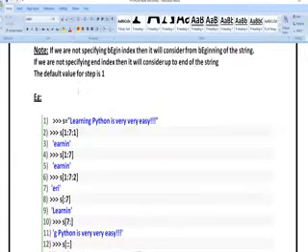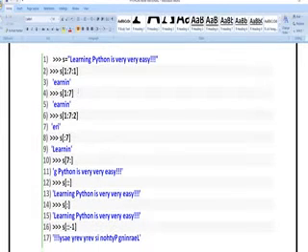So let us take another example to see how to call different characters which are present in a string. S is equal to "learning Python is very easy." I have taken one input. So I am calling S of 1 colon 7, which means I am going to call from character 1 to character 7, each and every character, so here "EARNIN" is going to be printed.